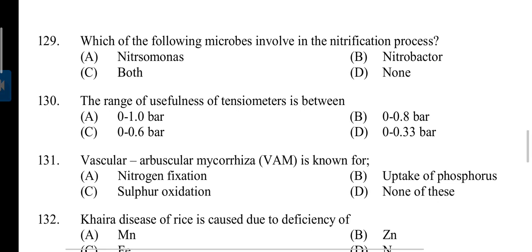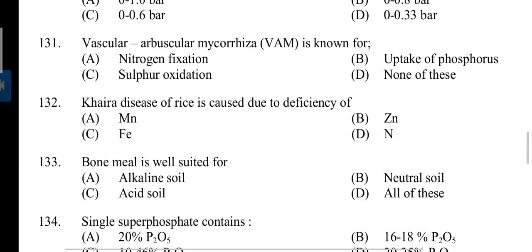129. Which of the following microbes are involved in the nitrification process? Answer is C. Nitrosomonas and Nitrobacter both. 130. The range of usefulness of tensiometers is between? Answer is B. 0 to 0.8 bar. Vesicular arbuscular mycorrhiza or VAM is known for? Answer B. Uptake of phosphorus. 132. Khaira disease of rice is caused due to deficiency of? Answer B. Zinc.